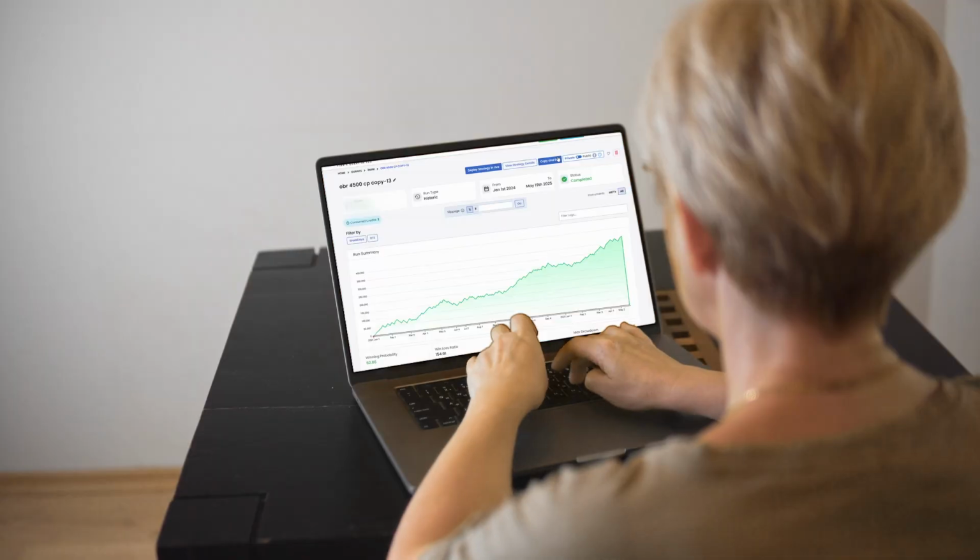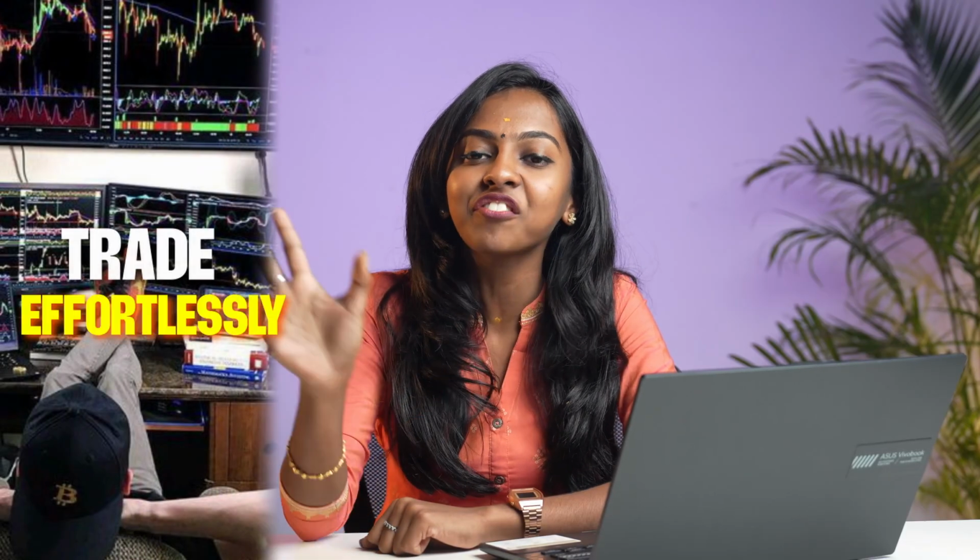Slippage is an unavoidable part of trading, but with the right strategies, you can minimize this impact. With Quantman, you have advanced tools to control slippage, optimize order execution and trade effortlessly.